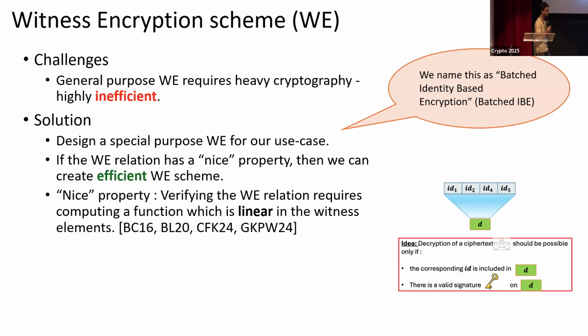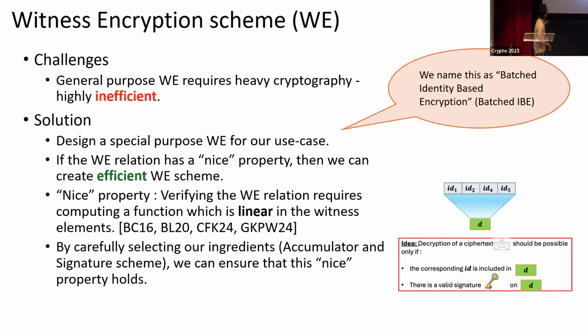And when you're using pairing-based constructions, this means that you should never be pairing a witness element with another witness element. And if this is true, then you can build a witness encryption scheme out of it, which we'll see in the next few slides.